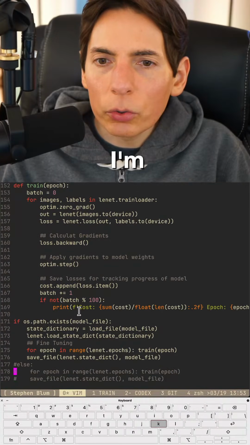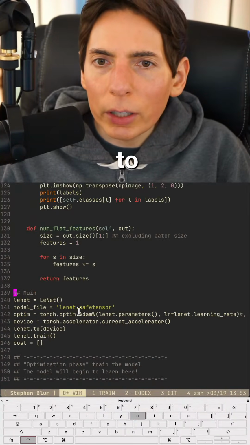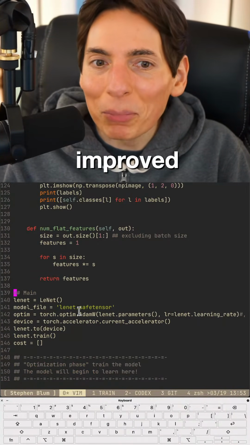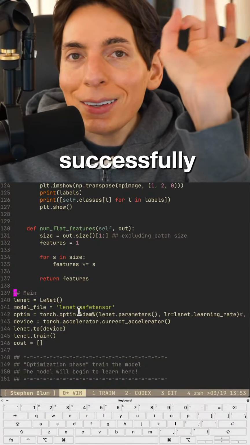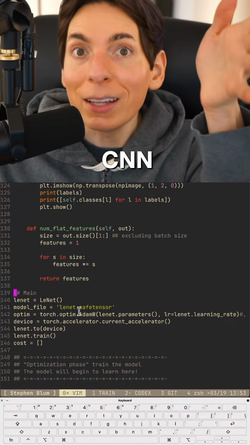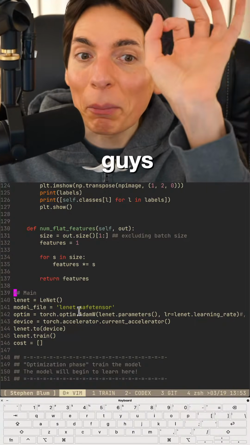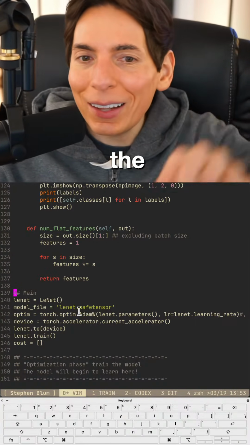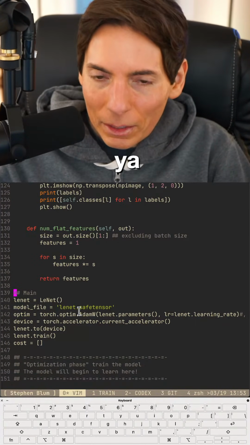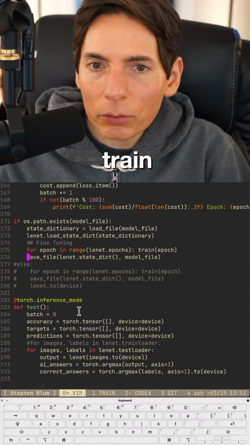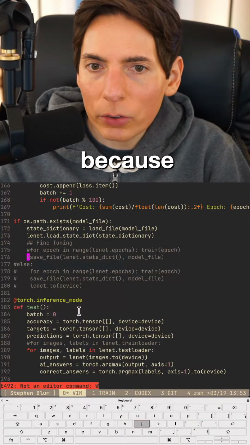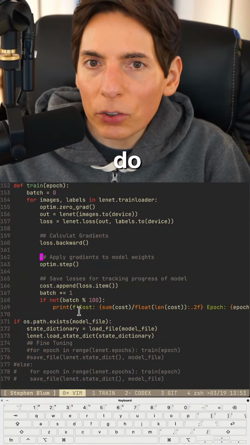All right, so I'm not going to do any fine tuning this time because we improved our model. I'm late. What did I miss? Hey, Anasazi, good to see you. We successfully trained and tested our CNN. We did it. We're learning Pytorch, you guys. We're becoming experts. Thank you for the hearts. I like the floaty heart icon. Good to see you. We need to turn off the training for fine tuning and the saving because we're not going to do that anymore. And then we're just going to do the test phase here.